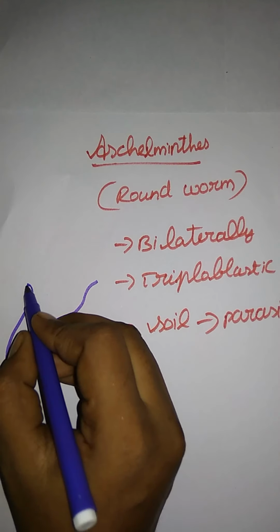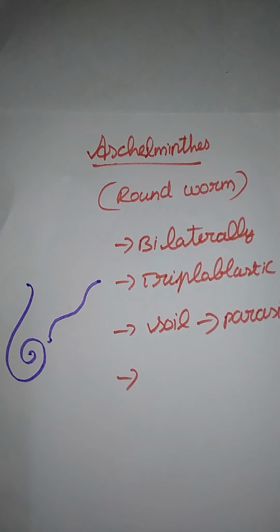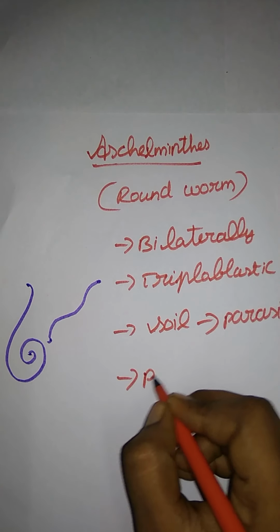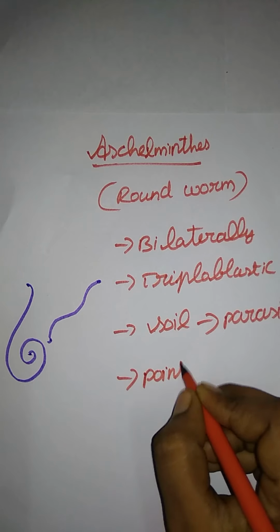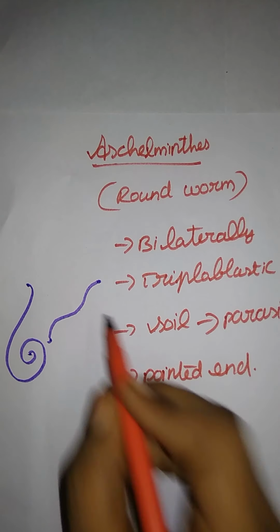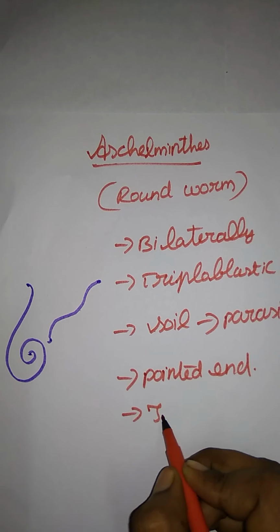Here both ends are pointed ends. The body is round with pointed ends. And here they do not have any segmented body. And they are covered with a thin cuticle.